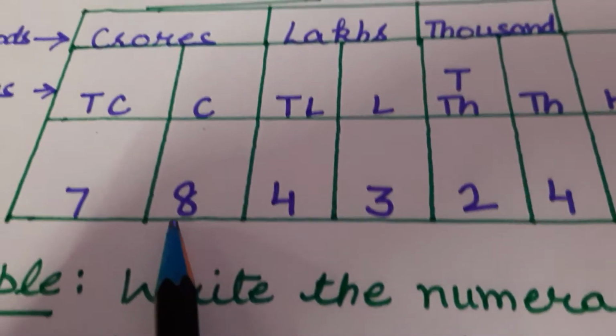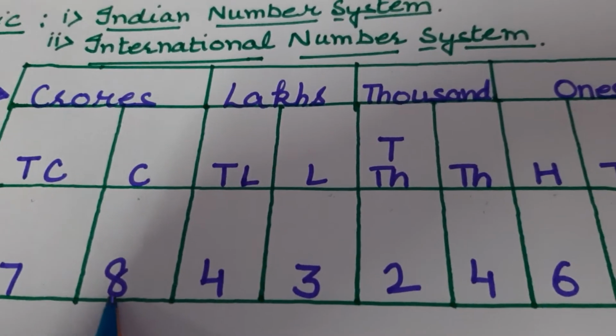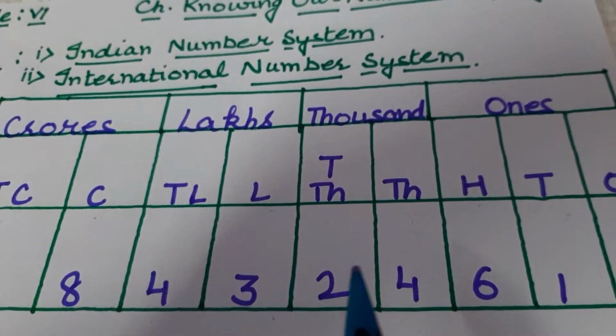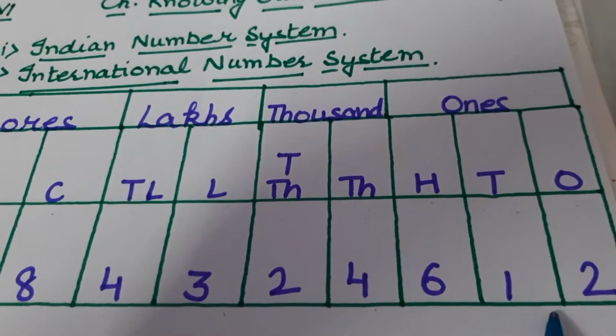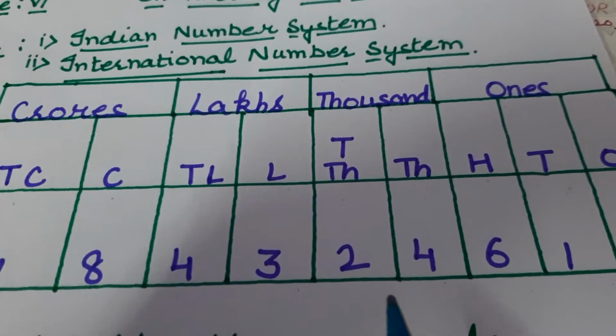Now if this number is written, how to read this number? 78 crore 43 lakh 24,612. So this is all about Indian system.